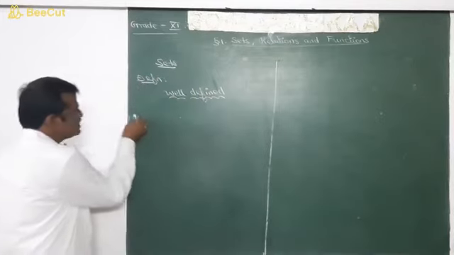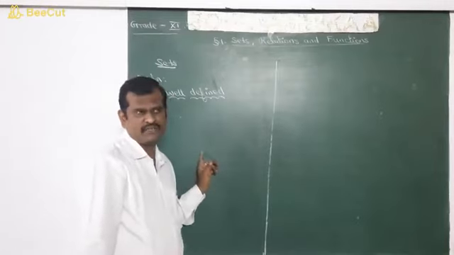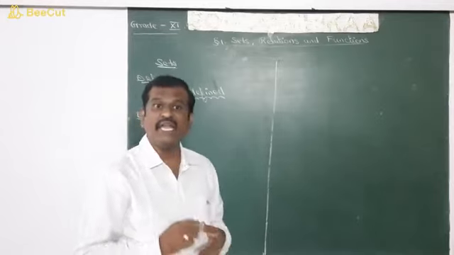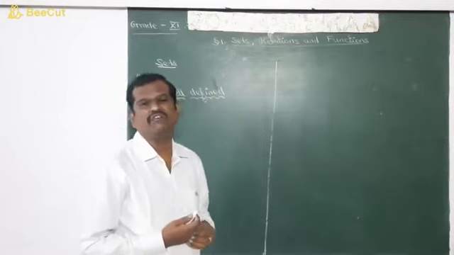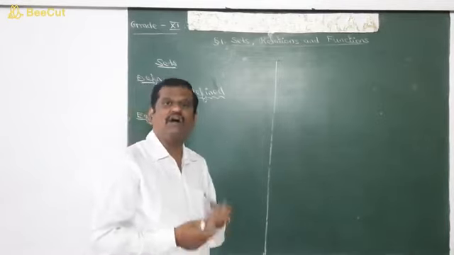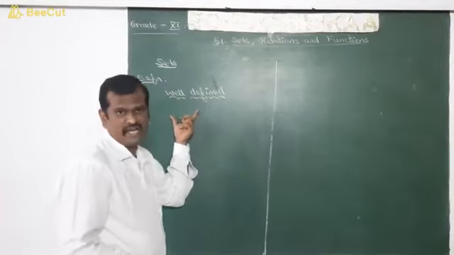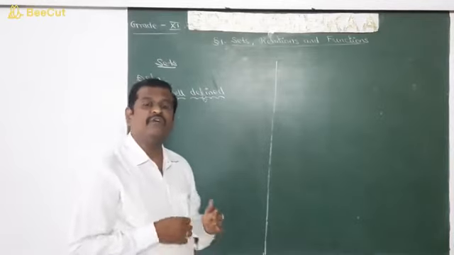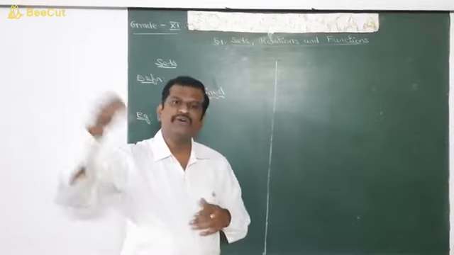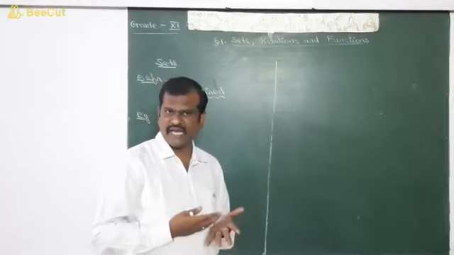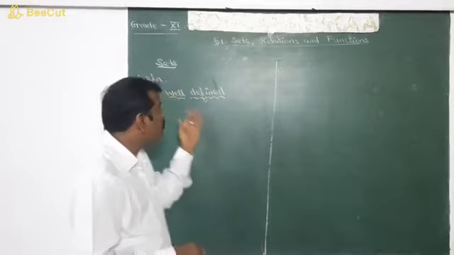So shall we have some examples for set? Yes, the set of all vowels in the English alphabet. We know what the vowels of the English alphabet are: A, E, I, O, U. So there are 5 vowels in the English alphabet. So it is possible for us to find out the elements, that is the vowels of the English alphabet. So this is of course well defined. Shall we have one more example? The set of all natural numbers. We know the natural numbers start from 1, 2, 3, etc., and go on up to infinity. So it is possible for us to decide whether a particular number is an element of the set or not. So this is of course well defined.